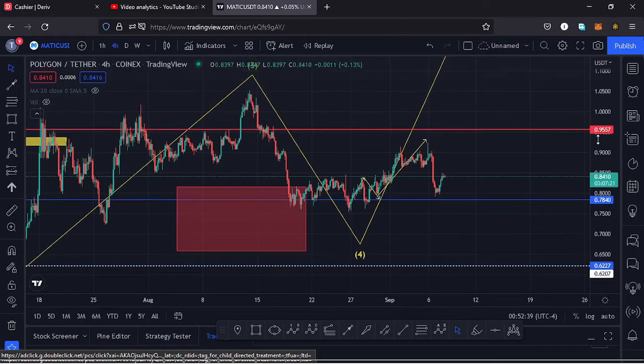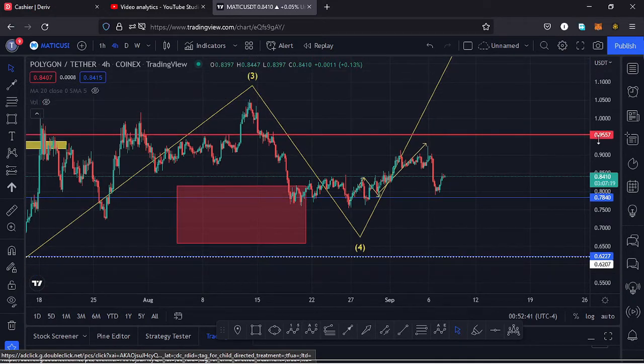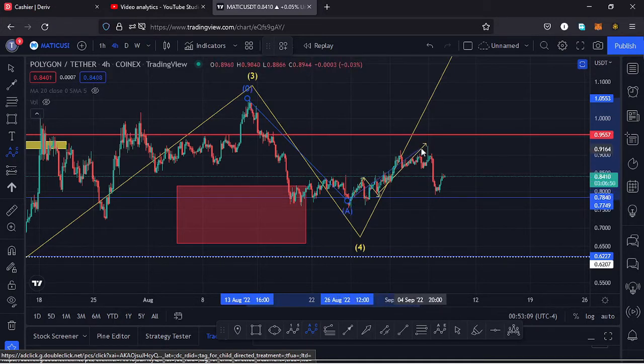And if I get a little bit into the formation of our wave 4 so that we can get the key scenarios that can play out in this movement down here, within our wave 4 is a corrective wave. So we expect to see the formation of an ABC corrective wave within a wave 4, and I believe we can see something like that over here, having this as the wave A. Then after the retest, we saw a very nice bounce to the upside, forming a new high at around the $0.92 mark, which we can mark out here on the charts as the high for that wave B to the upside.